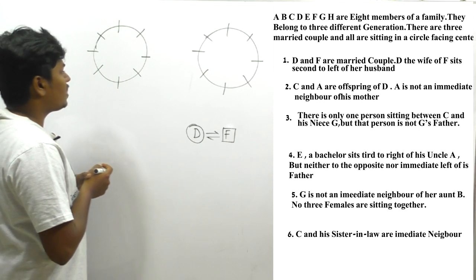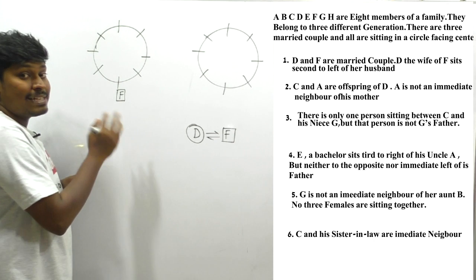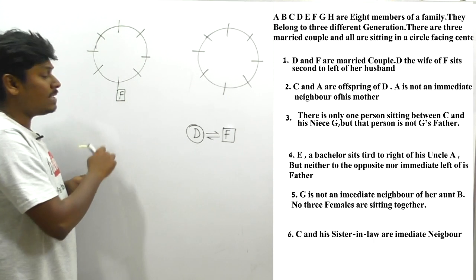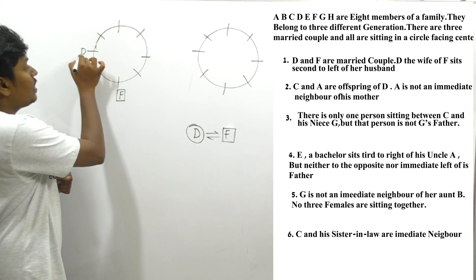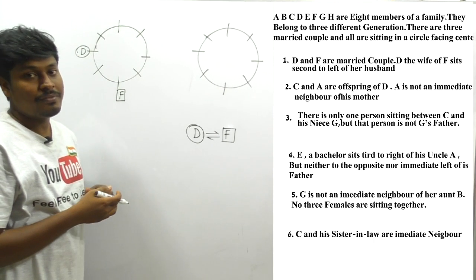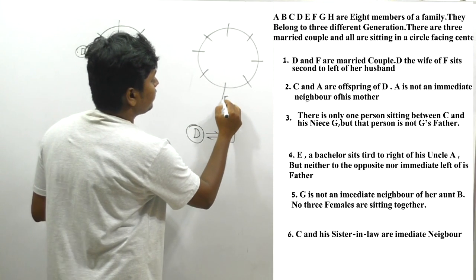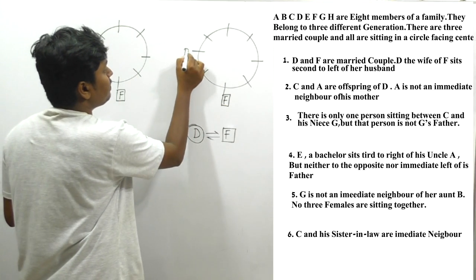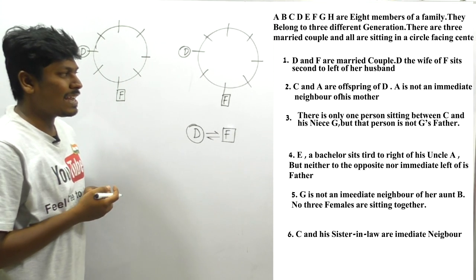So let me target this. I can place F here. F's left hand side, second place the person D is sitting. So we know that at the second place, 1, 2, the person D should come, and we also know that the person D is a female, right? I use a circle to represent a female and a box for a male person, right? So similarly let me draw here F, and at the left hand side, at the second place D should come. Okay, and let me move on to the second point, friends.